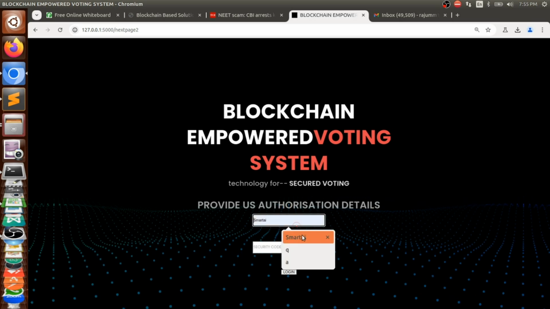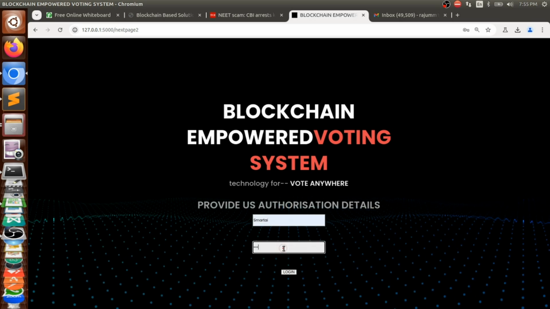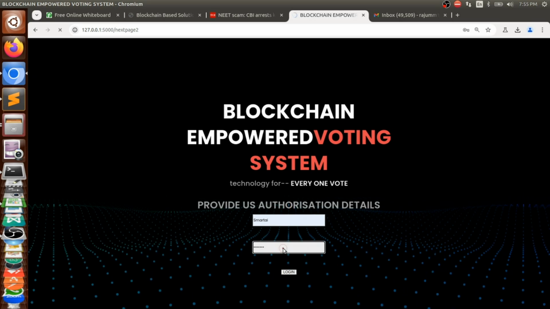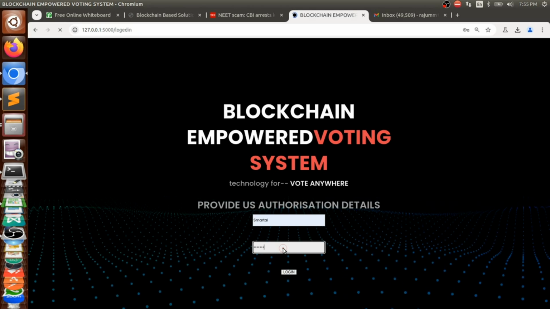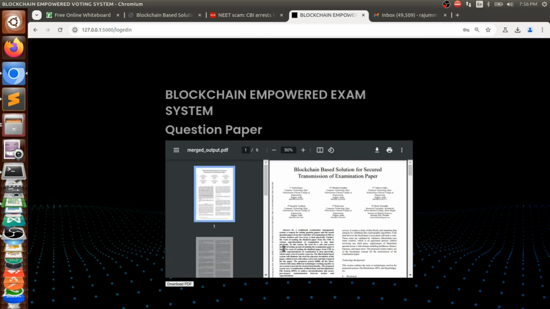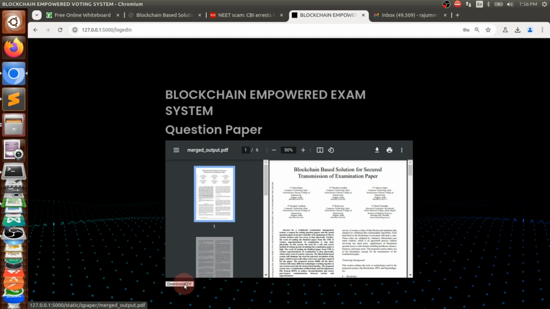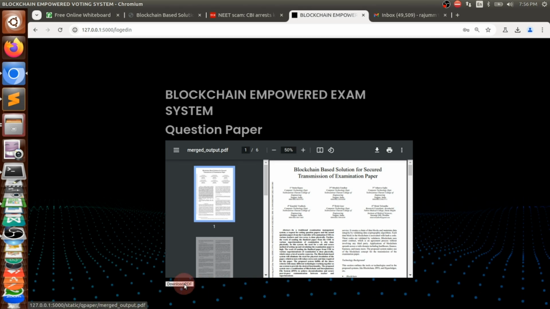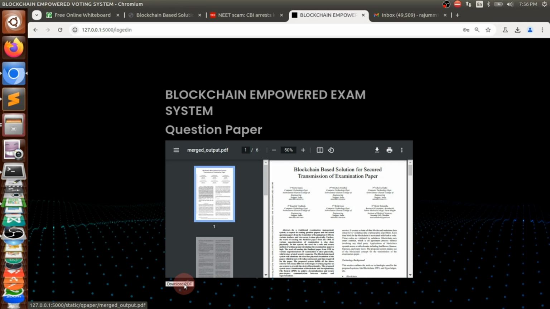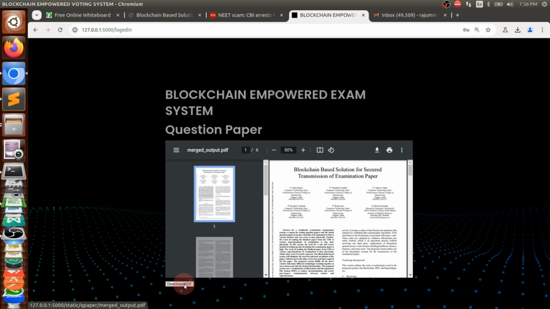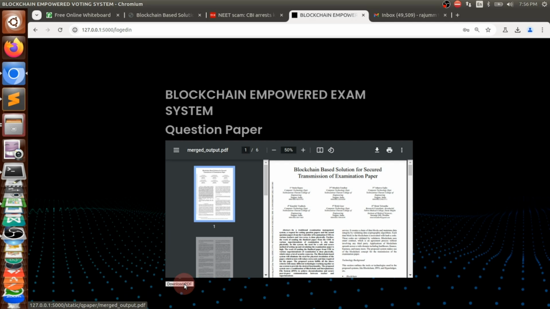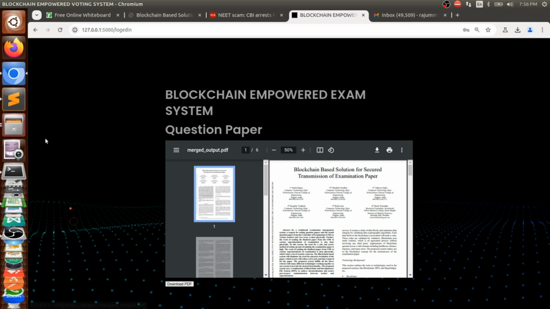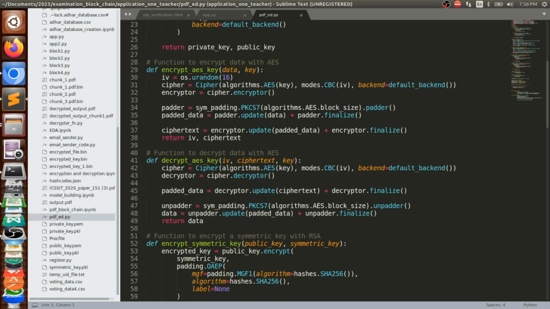he can log in using the information given, user ID as well as the password. So directly you will get that question paper, which is selected among the many, the finalized question paper. You can directly download that, take a printout and give it in the examination hall. So there is no involvement of anyone, and the uploaded question paper comes directly here, and we make sure the whole data is secure and safe throughout the process, with the technologies I mentioned earlier. Now a sample of the code I can show you here.